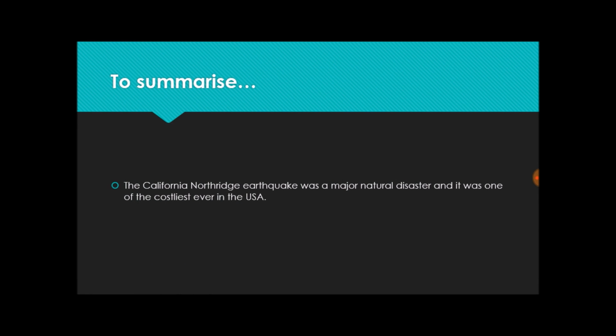So to summarize, the California Northridge earthquake was a major natural disaster and it was one of the costliest ever in the USA. So they don't expect you to remember this much detail, but the more you remember, the better you get the marks. So yeah, try to remember a lot of facts about the earthquake.